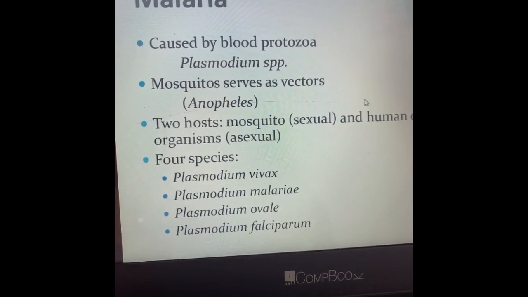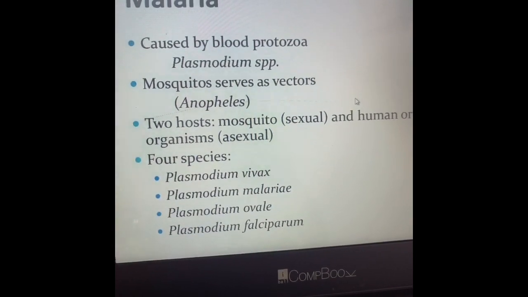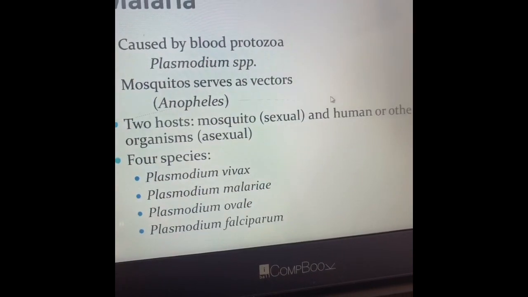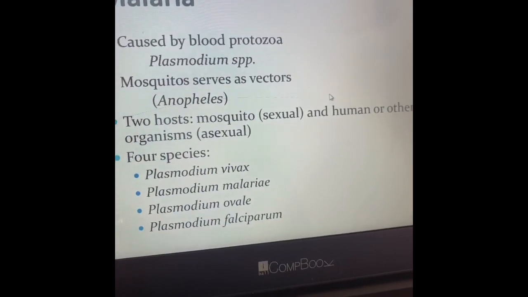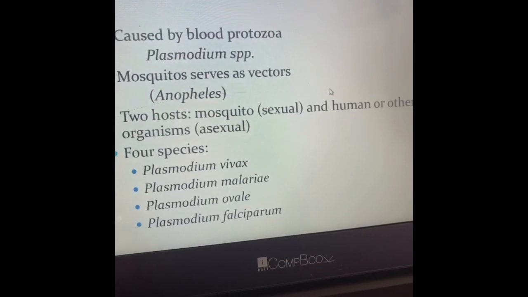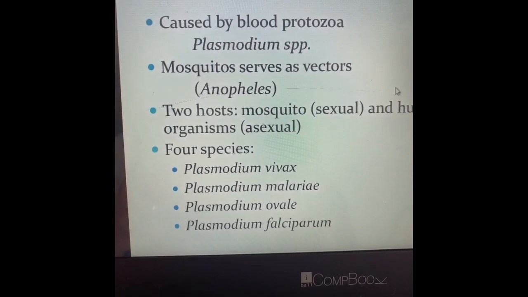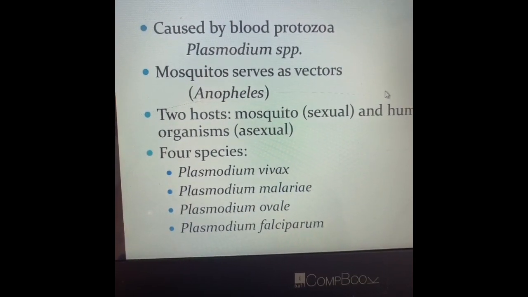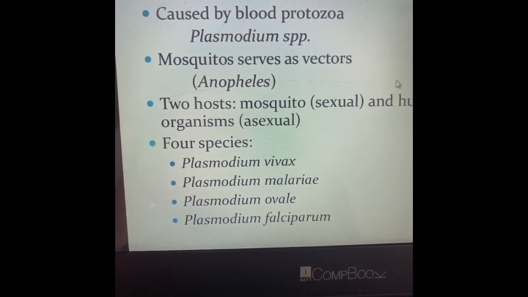So malaria is caused by Protozoa Plasmodium species. Mosquito serves as vector, the Anopheles mosquito. It has 2 hosts. For sexual reproduction, it needs the mosquito as host and human or the other organism for asexual reproduction. There are 4 species known which cause malaria: Plasmodium vivax, Plasmodium malariae, Plasmodium ovale, and Plasmodium falciparum. Among these, the last one causes the most severe type of malaria, which is known as malignant malaria.